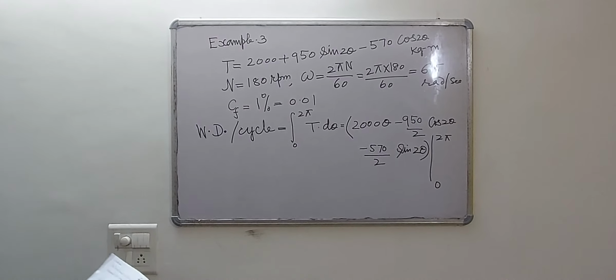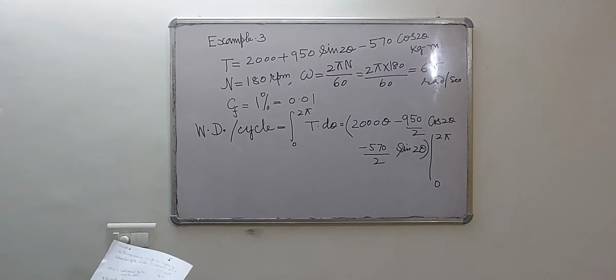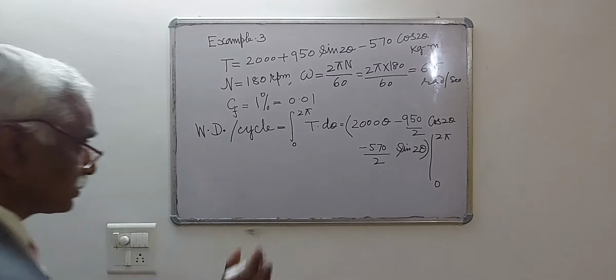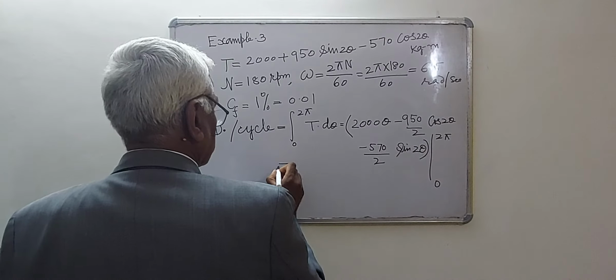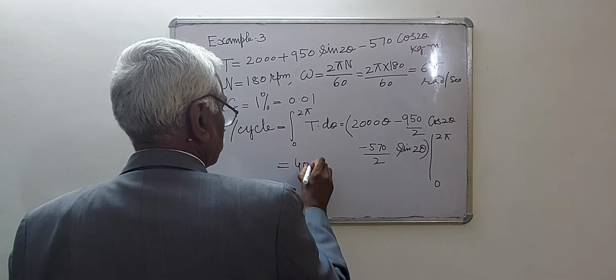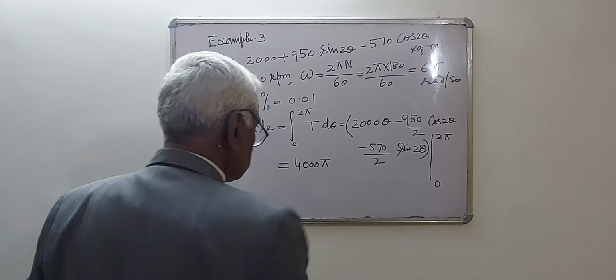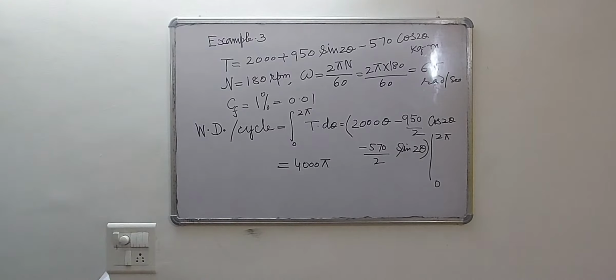The work done per cycle comes out to be 4000 pi.